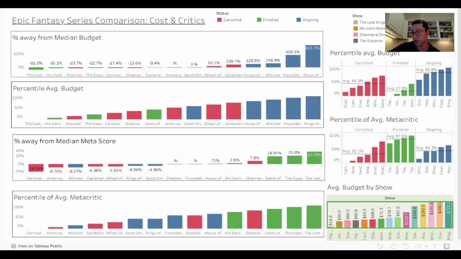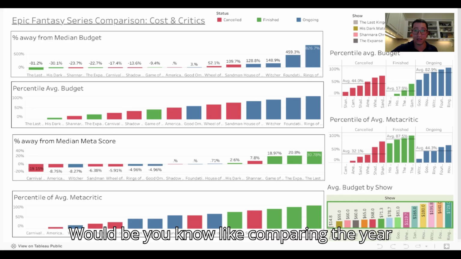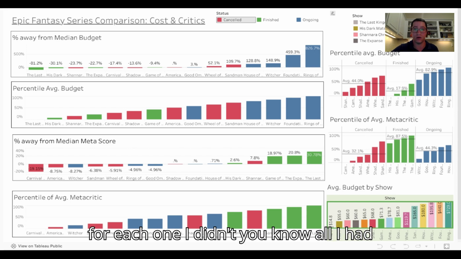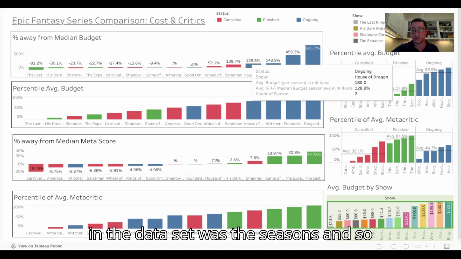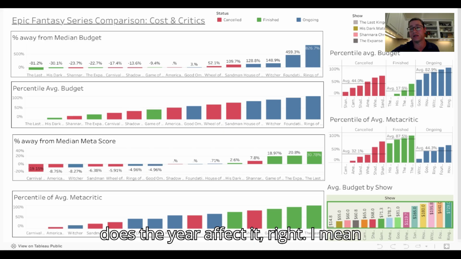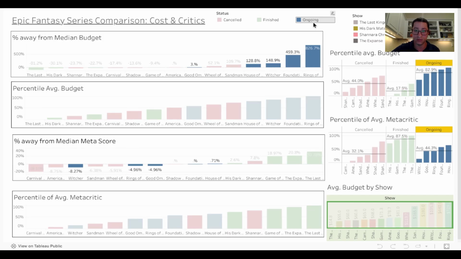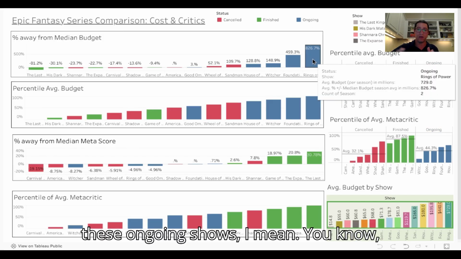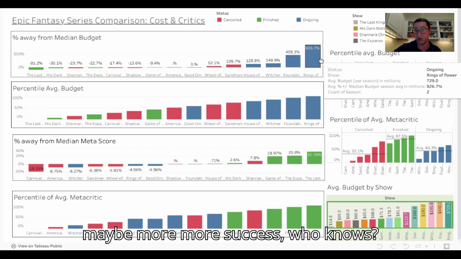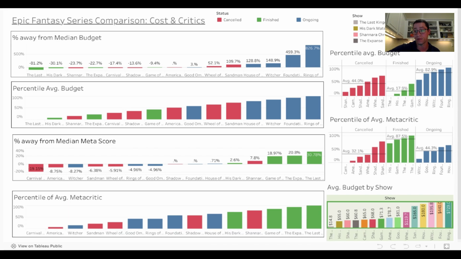Another thing I could look at would be comparing the year, adding that as a metric. All I had in the data set was the seasons, and budget, and those other pieces that we looked at. But does the year affect it? I mean, 2020 was a weird year. How does that affect things? Or these ongoing shows, this is a recent period. Maybe more success, who knows? So potentially looking at that would be another finding we could explore.